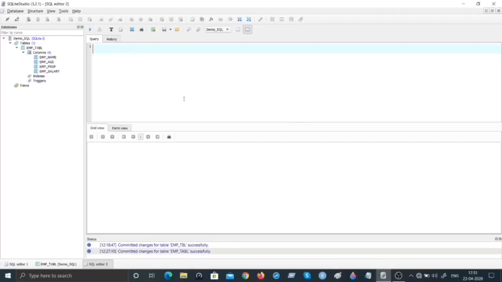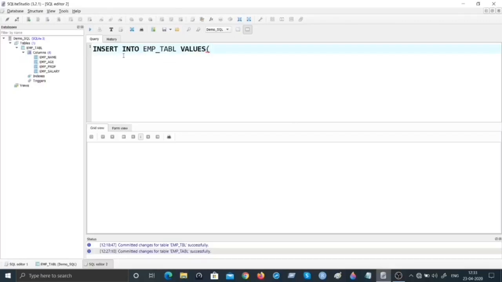We have created a table with these 4 columns. Before we do anything on the table in terms of operations, first is to create some records in the table. Just to remind you, the hierarchy is database, tables, then under tables we have created the employee table, and for the employee table now we are going to add records. How do we add? We have to use the keywords insert into. This is the standard syntax. Insert into are must keywords. You should not mess with it. So insert into table name. What is our table name here? emp underscore TABL. Insert into table values.